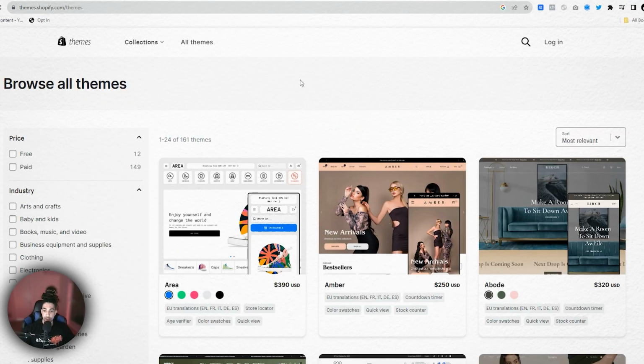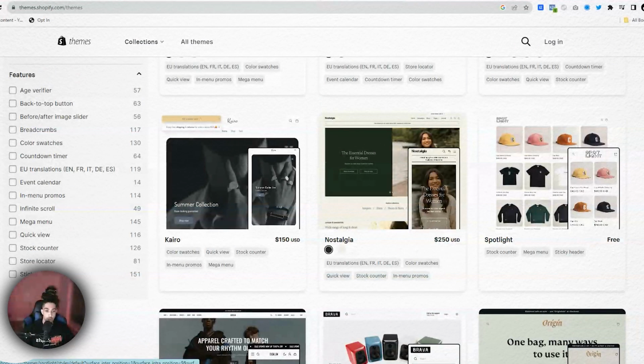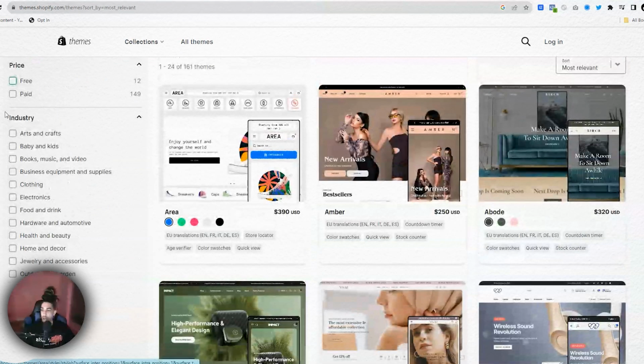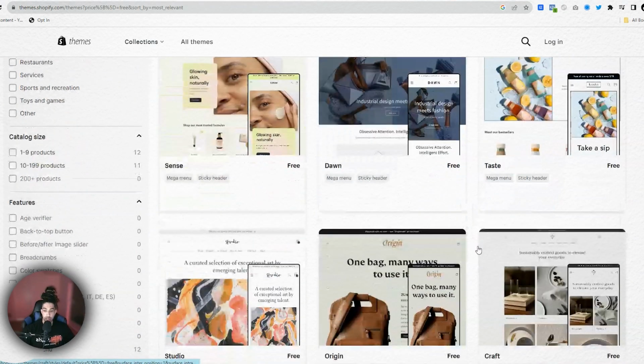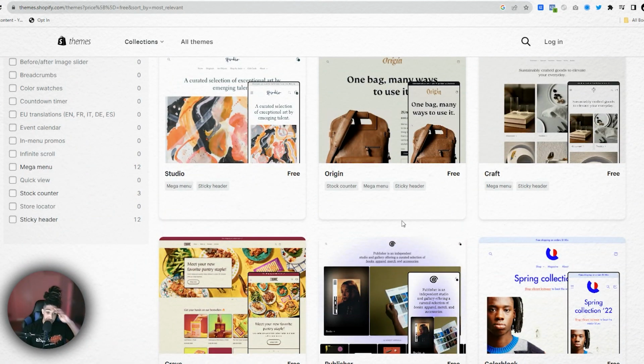Here we're going to open up the Shopify theme store. So as I previously mentioned, there's a whole bunch of different themes here that cost a shit ton of money. You don't want to look at any of these themes that cost money, and you want to sort this by free themes. So as you'll see, there's about a dozen free themes in here.